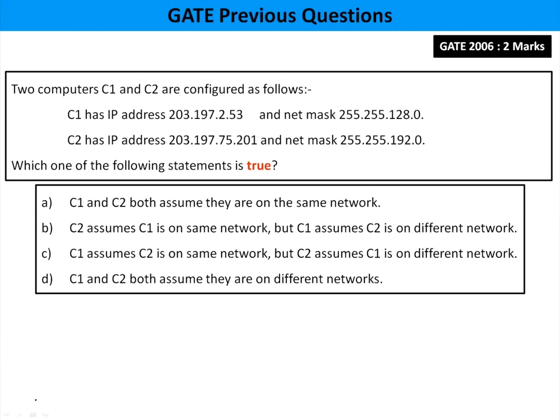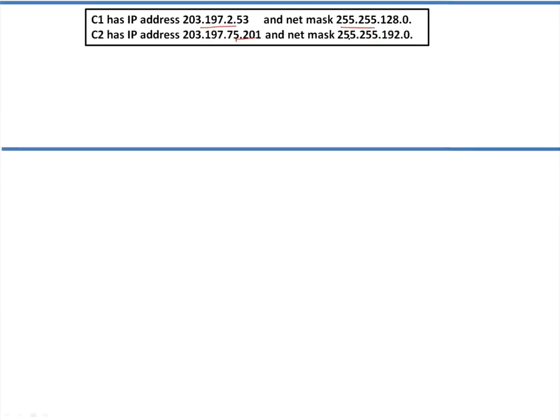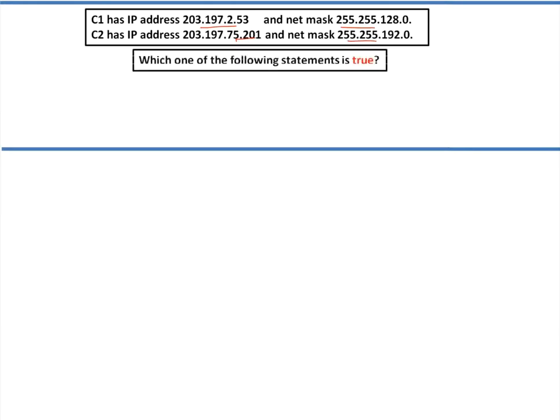Let's look at the question. This was given in GATE 2006 for 2 marks. Please read the question, guys. C1 has given IP address this and mask as this. C2's IP is this, mask as this. Now they're asking, if you observe this, both masks are different.